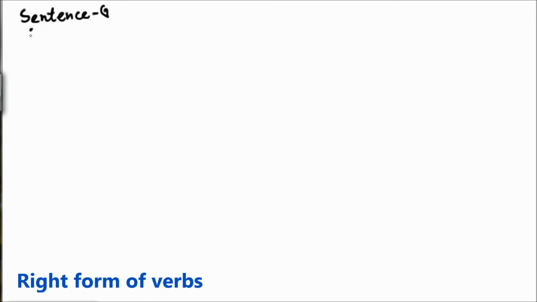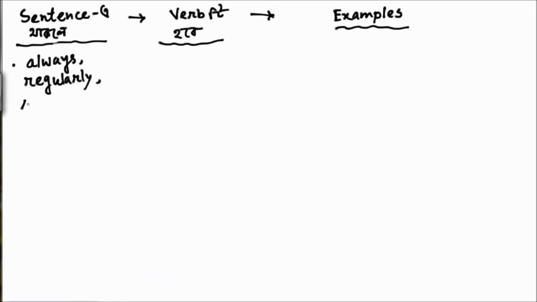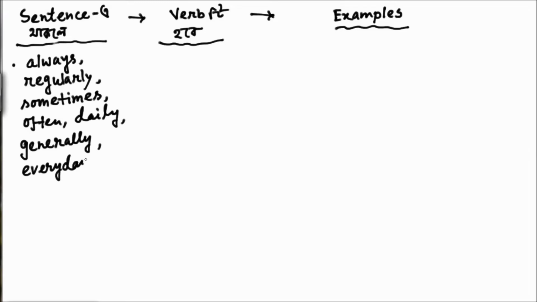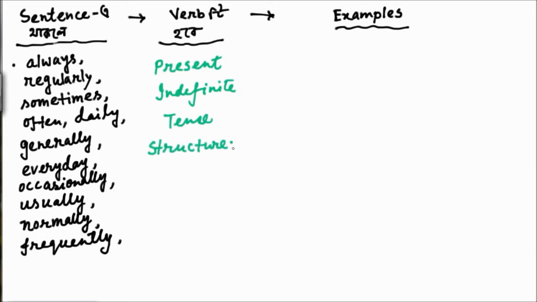In right form of verbs, we see that if a sentence contains always, regularly, sometimes, often, daily, generally, every day, occasionally, usually, normally, frequently, these types of adverbs, then the verb will be in present indefinite. We know that the structure is subject plus verb in present form plus object. That means the verb will be in present form.